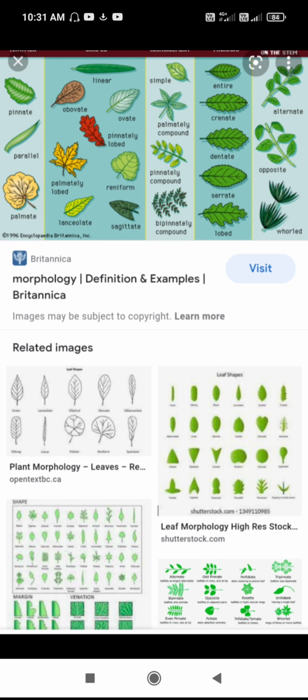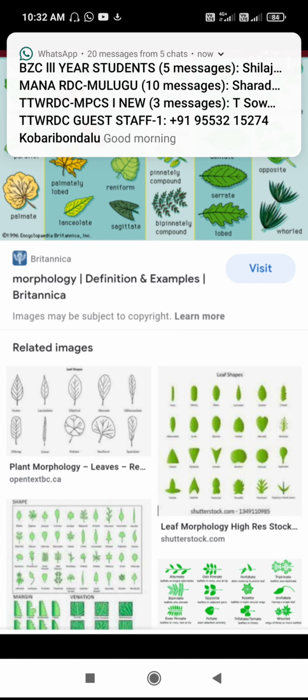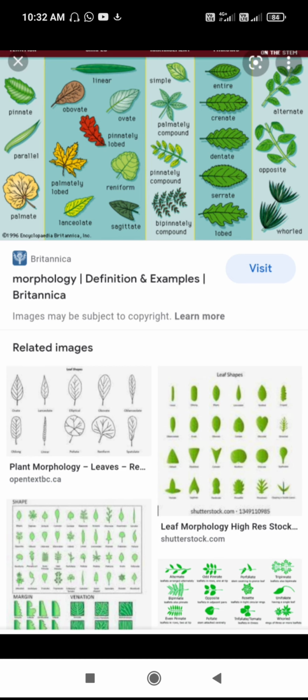They are opposite. Next, foliage leaves occur on short shoots and are arranged in an opposite decussate manner.